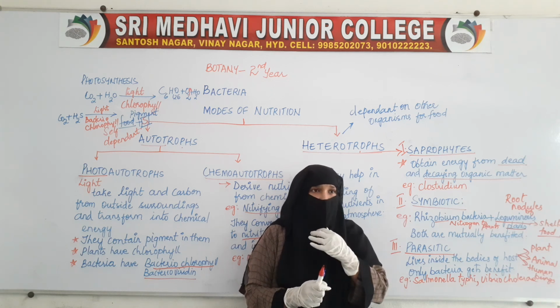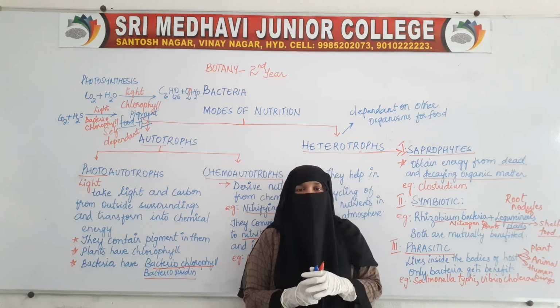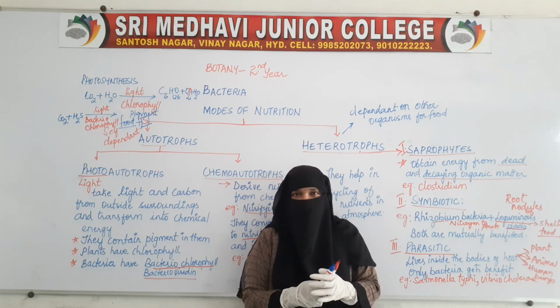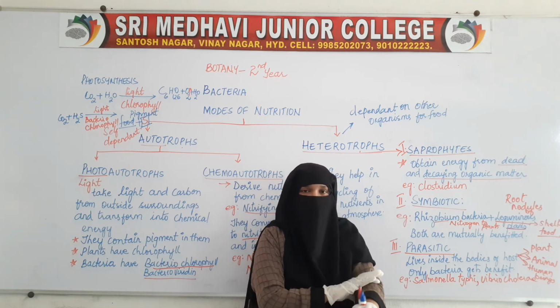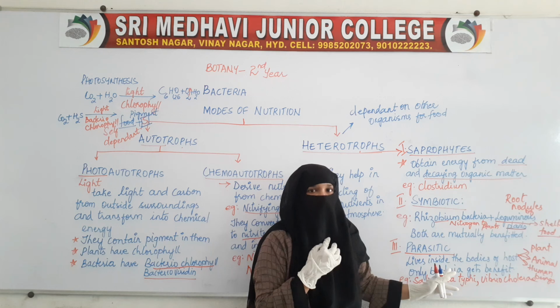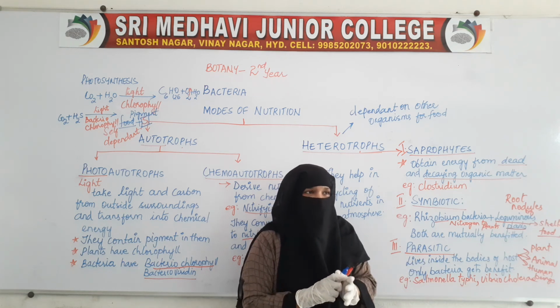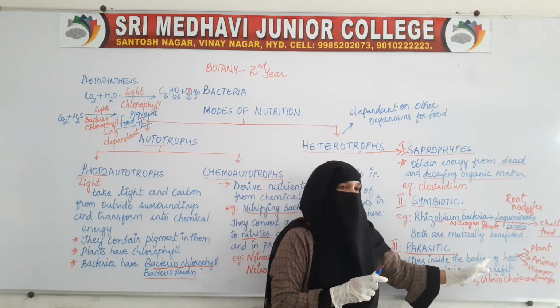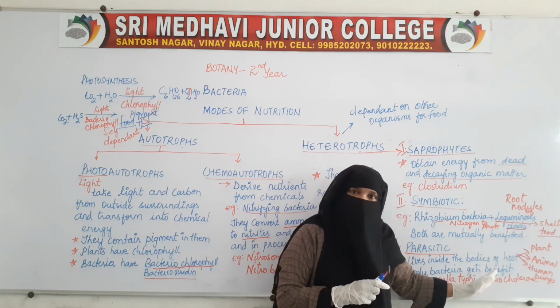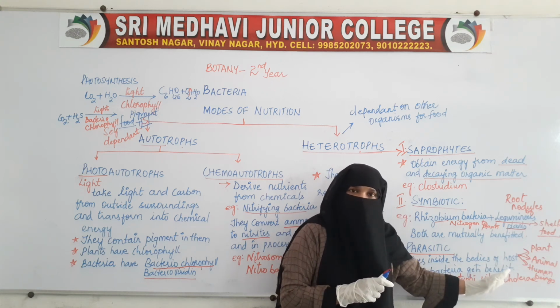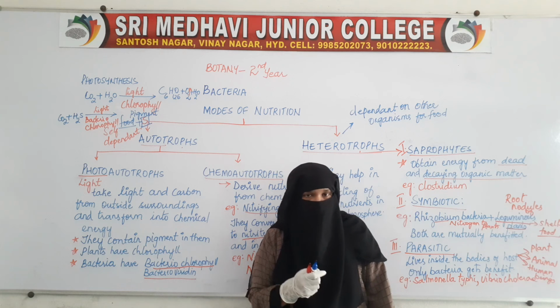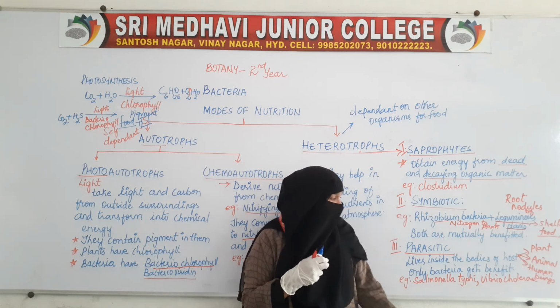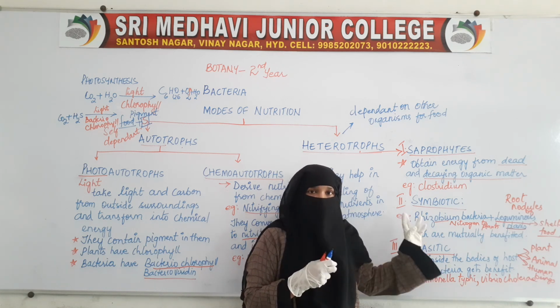In plants also, bacteria will cause disease, such as leaf blight. Many diseases are caused by bacteria. So bacteria which live inside the bodies of the host cell feed on the nutrients of the host cell and cause diseases. Such bacteria are called parasitic bacteria.